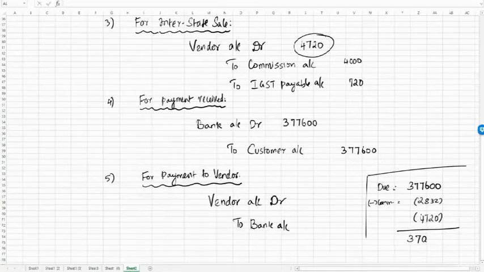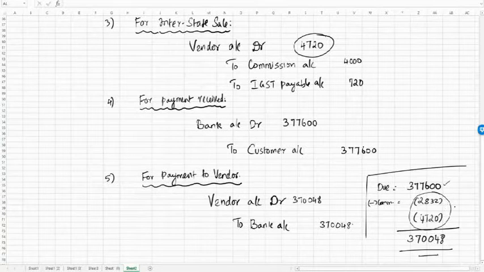It is 3,70,048. So we'll debit vendor account 3,70,048 and we'll credit bank account. It means instead of making a two-leg transaction, that is transferring this first and collecting this from the vendor, instead of making two transactions, one single transaction, that is only the net amount is transferred to the vendor.